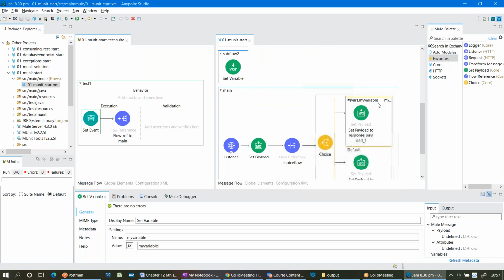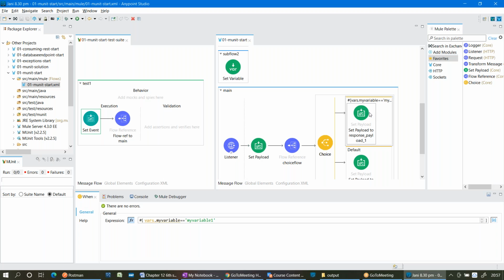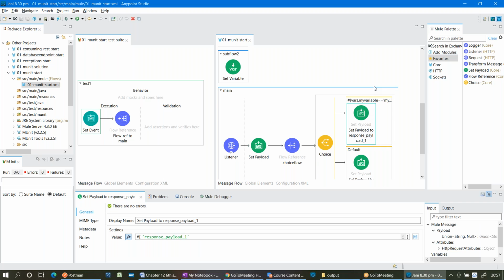So that my variable 1, is it extracted in the choice router? Yes. So the condition will be satisfied. And the set payload is trying to set the payload value as response underscore payload underscore 1. So what I need to do, I know the output, I just want to verify it logically. Assert that, basically assert that.